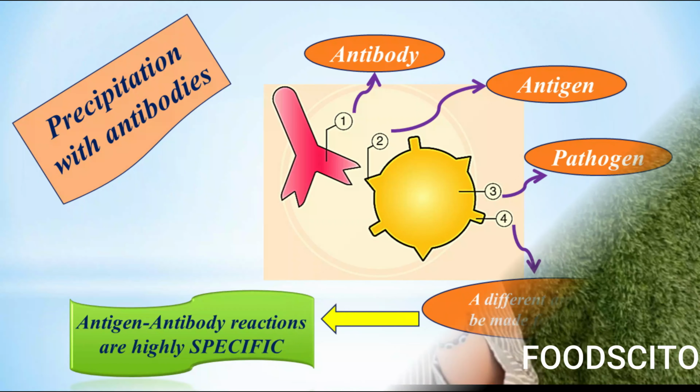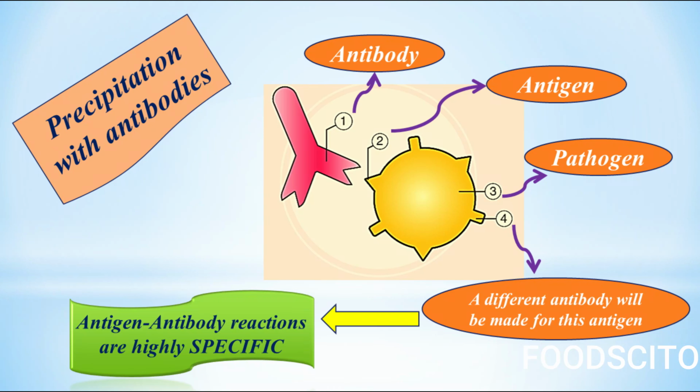Next is precipitation with antibodies. First of all, what are antibodies? Antibodies are proteins that protect you when an unwanted substance enters your body. Now, as you can see on the screen, if a foreign protein, that is an antigen, enters our bloodstream, then a substance known as an antibody, which precipitates that protein, is developed.